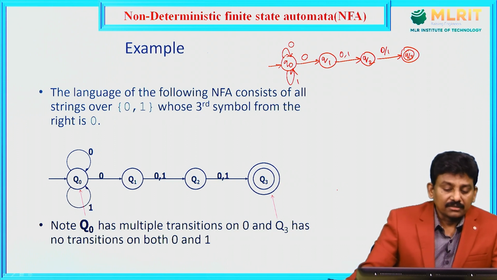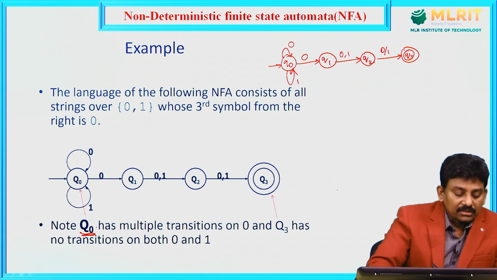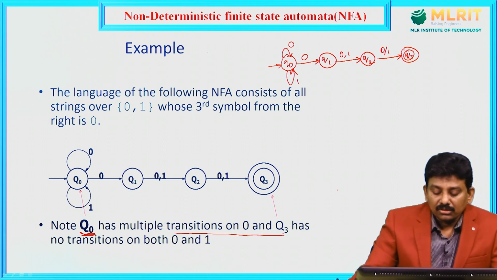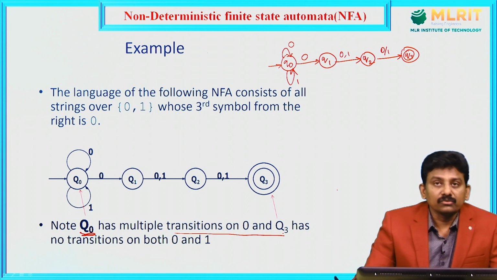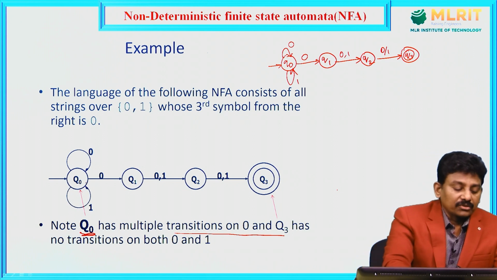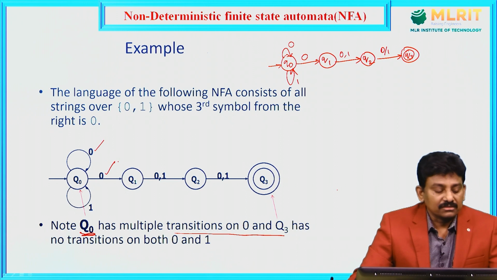But here Q0 is the initial state, has multiple transitions on 0 and Q3 has no transitions on both 0 and 1. So, you have to identify this point. From Q0, for input symbol 0, we have two transitions, a choice of two transitions. One choice is going from Q0 to Q0, another choice is going from Q0 to Q1.